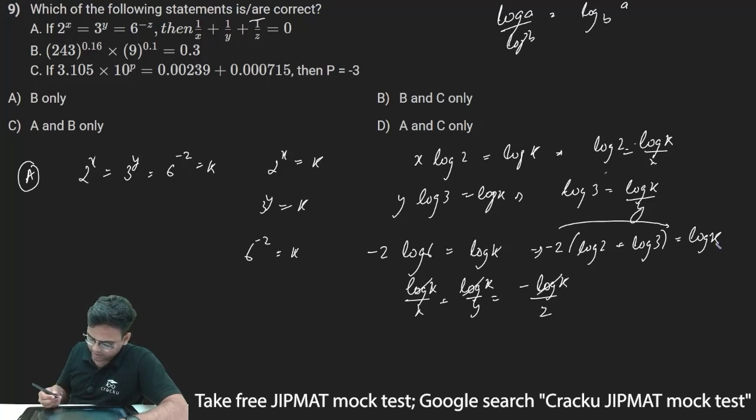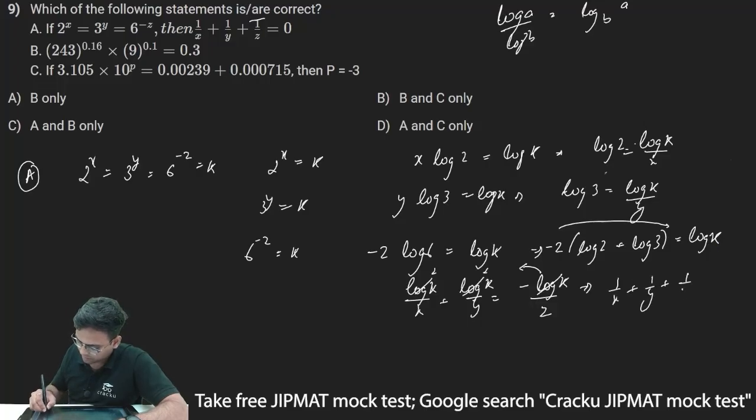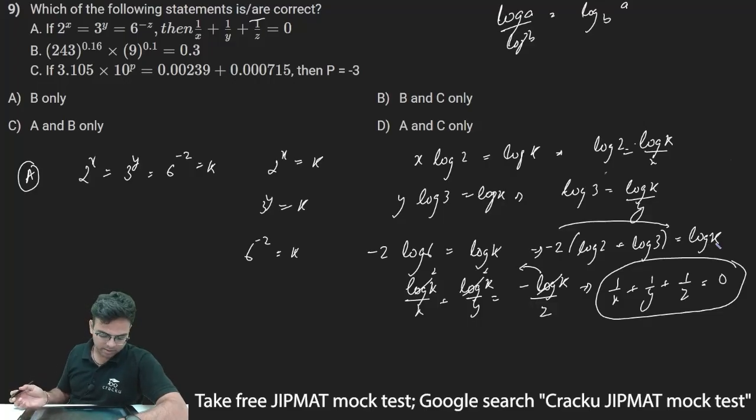Log k gets cancelled. So this will be 1 upon x plus 1 upon y is equal to minus 1 upon z. Now this minus 1 upon z I can bring to the left hand side. So this will become 1 upon x plus 1 upon y plus 1 upon z should be equal to 0. So we are able to prove this. So I can say statement A is the correct statement.